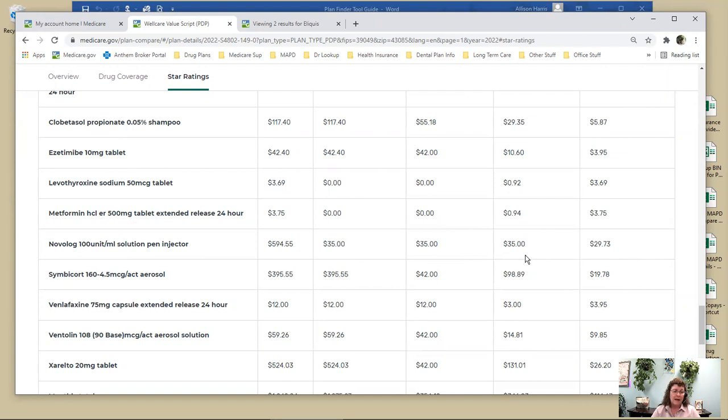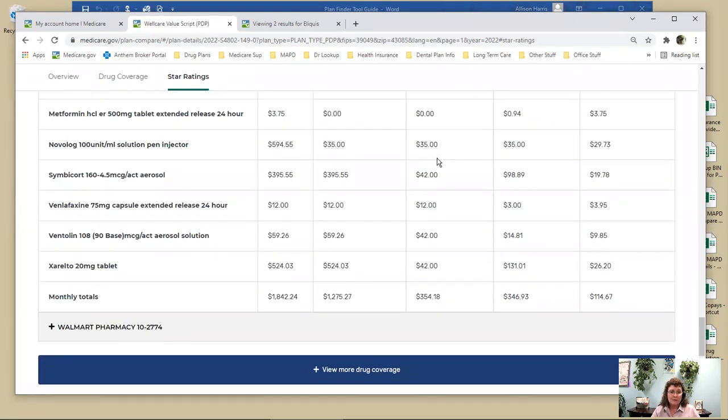There are some plans that have an insulin savings program built into them. So what that means is your insulin in the deductible, the initial stage, and the donut hole is always $35. So if you take insulin, you want to make sure that you're on a plan where it's going to be $35. Now, not all plans cover all insulin. So it might cover Novolog on this one, but if you use Lantus, it might not cover the Lantus. So you're going to see the full price on that. You might need to change your insulin, which I know some people can do, or find a different plan.